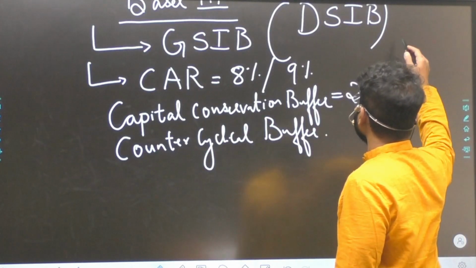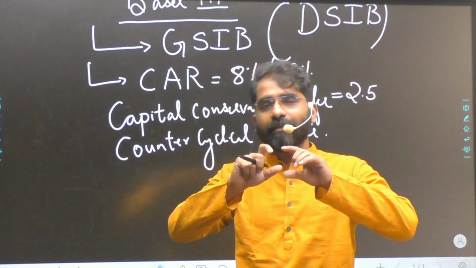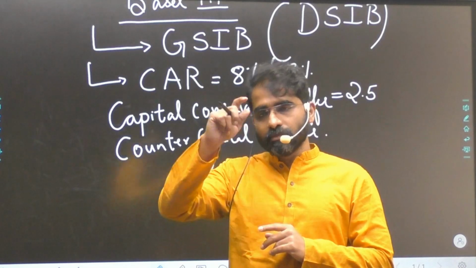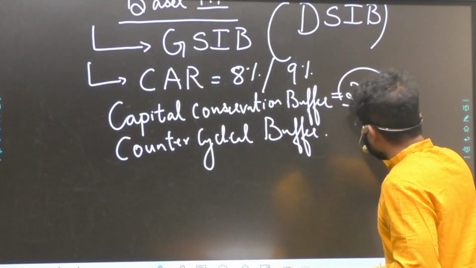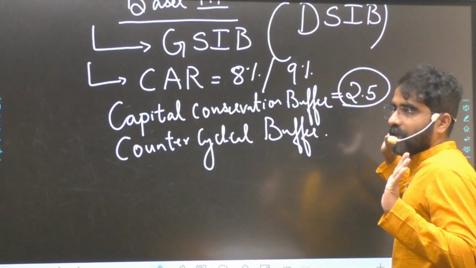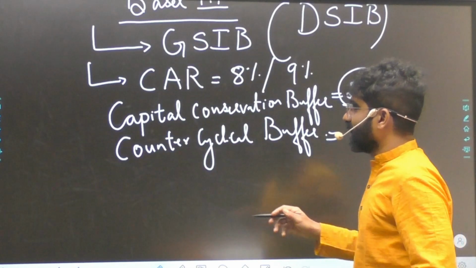Now here, with the capital conservation buffer, you keep an additional capital of another 2.5%. What is a risk-weighted asset? What is the total capital? What is tier 1? What is tier 2? See the previous video. Here, an additional buffer of 2.5% has to be kept according to Basel 3. Then you have a counter-cyclical buffer.